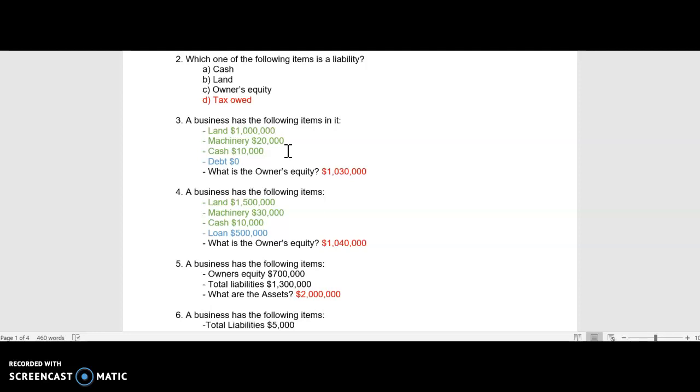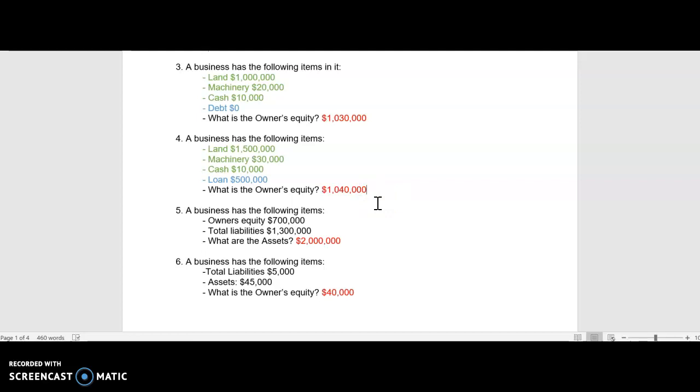They have no debt, so if you take 0 away from something, it's going to leave $1,030,000, which is your owner's equity. Remember, with the assets and liabilities and owner's equity, both parts of the equation have to equal, so they can't be separate. So in this case, the owner's equity is $1,030,000. The assets minus the liability is $1,030,000.